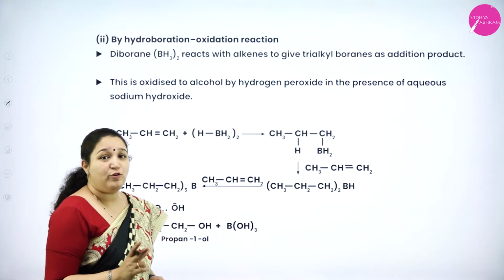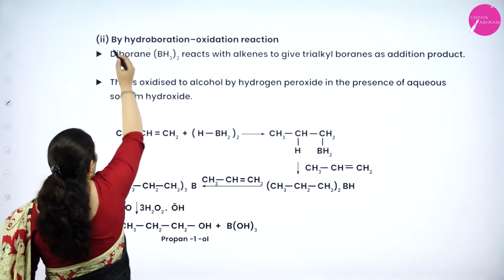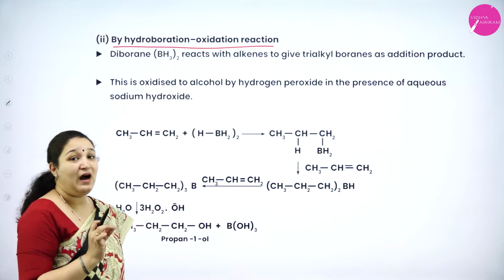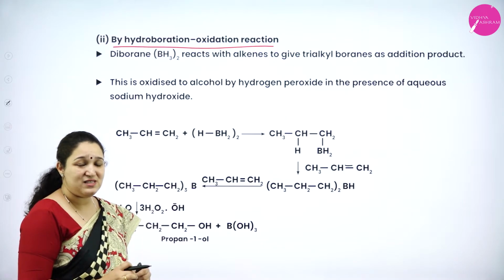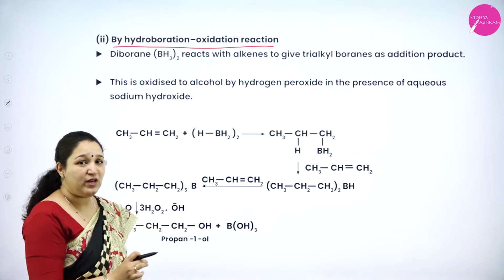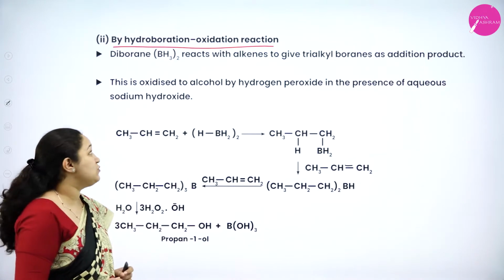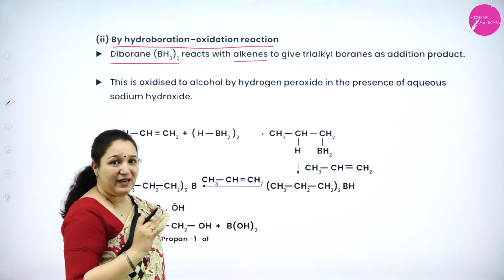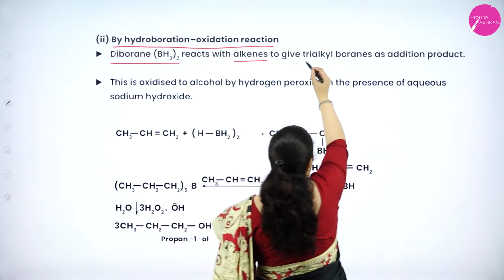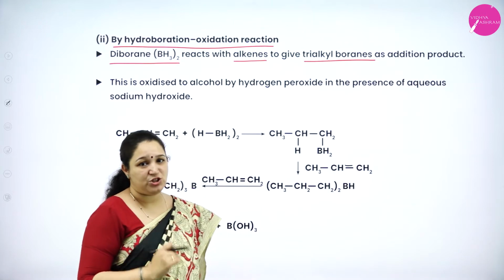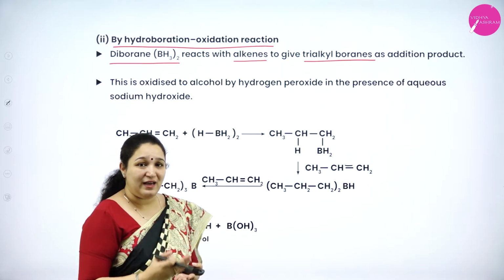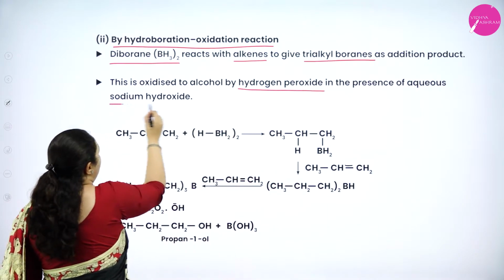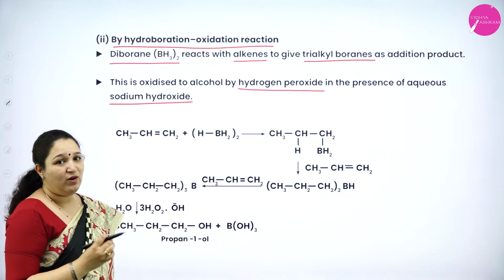Okay. The second method of preparation of alcohol is by hydroboration oxidation reaction. That is also from alkenes itself. So on alkenes, what reaction is happening? Hydroboration oxidation reaction. First, diborane reacts with alkene to give trialkyl borane, which is an addition product. Further, trialkyl borane undergoes oxidation by hydrogen peroxide in the presence of sodium hydroxide to give alcohols.